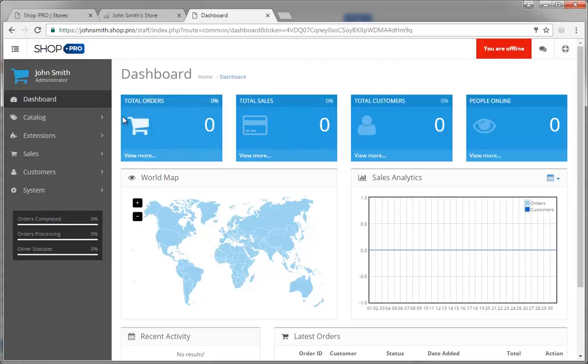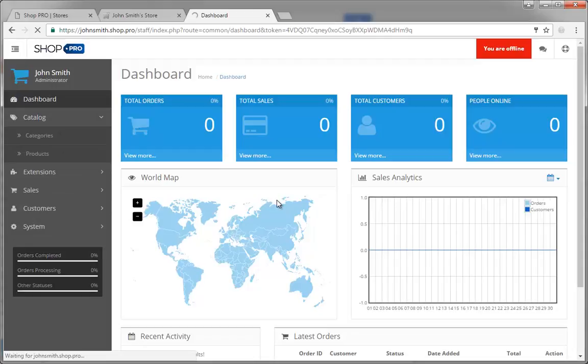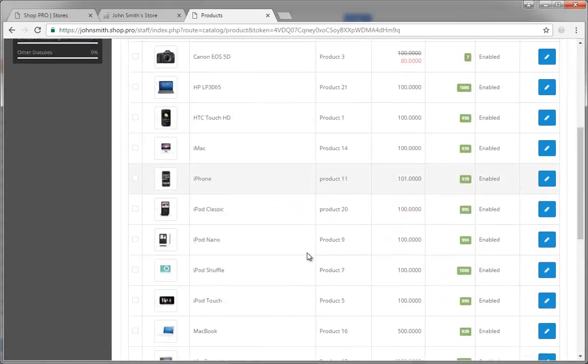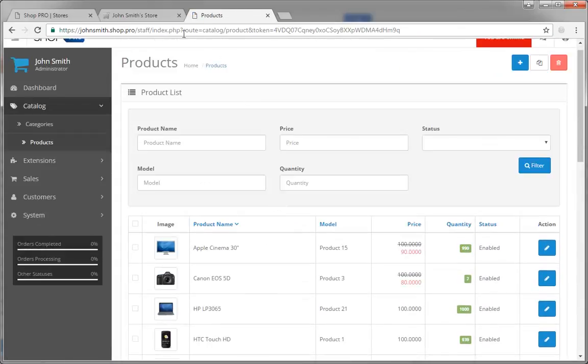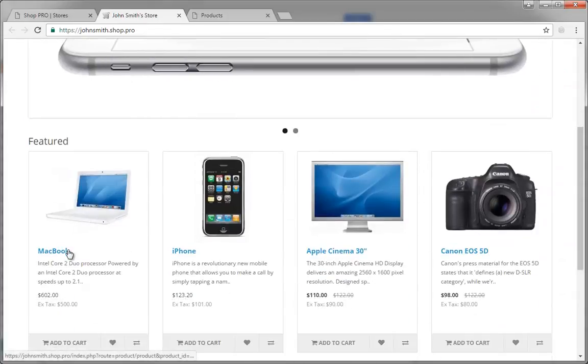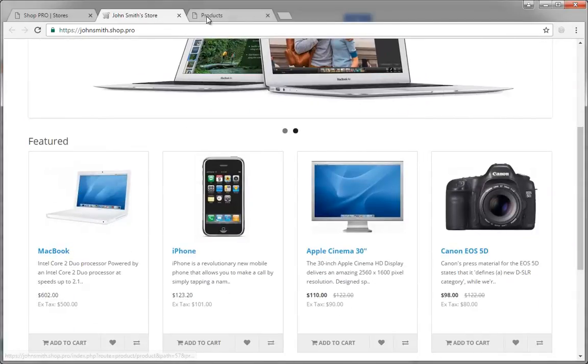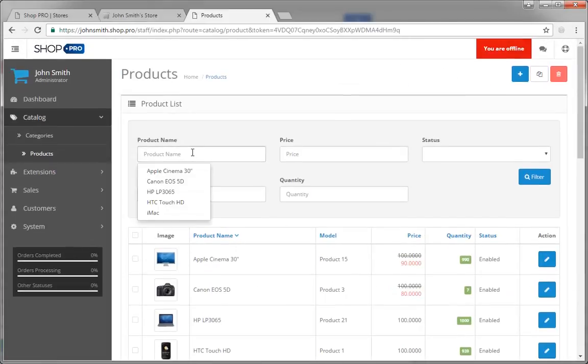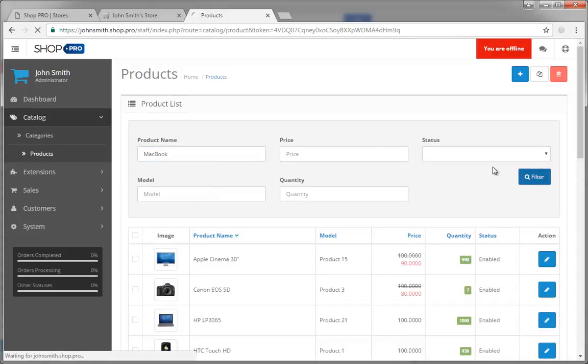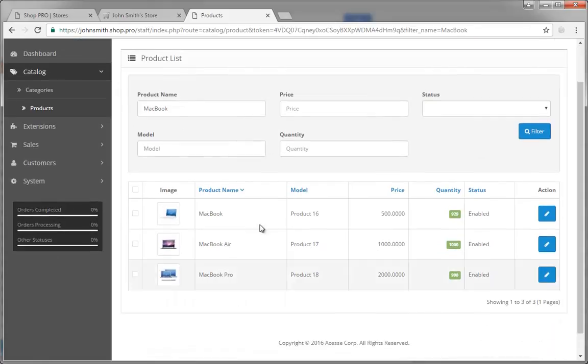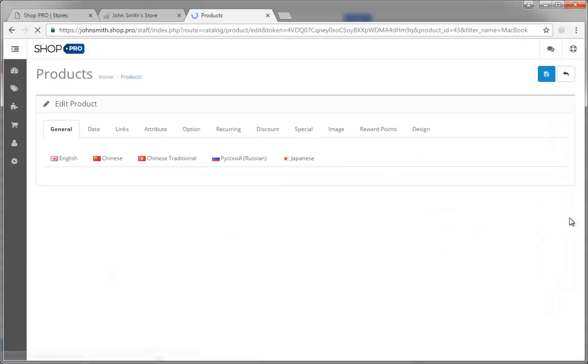Once you've logged in to the back office, you have to click Catalog and then click Products. You will be able to see a list of all the products which are of interest to you. Now let's just pick one of the products. Let's say we're going to pick the MacBook. If I want to find a MacBook a lot easier, assuming that I have a lot of other products in my store, I just click Filter, I enter the name of the product, and then I see all the products which match those filters that I've set up. And I just click the Edit button here.